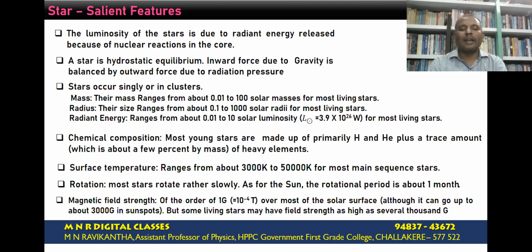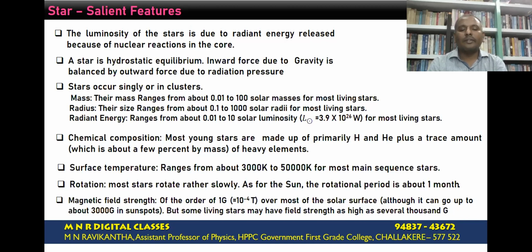If we measure the magnetic field strength at various parts of the surface of the star, it is of the order of 1 Gauss, except at the points where sunspots are present. At the position of the sunspots, the field strength may extend up to 3000 Gauss.